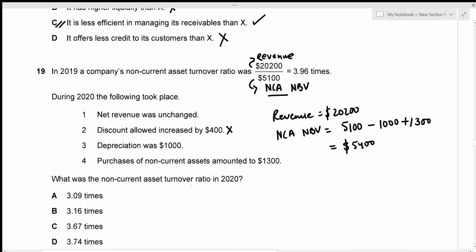We need to find the non-current asset turnover ratio, which is given by revenue, which is 20,200, divided by the non-current assets, which is 5,400. So if you calculate it, we get 3.74 times, which is given by option D, the correct answer.